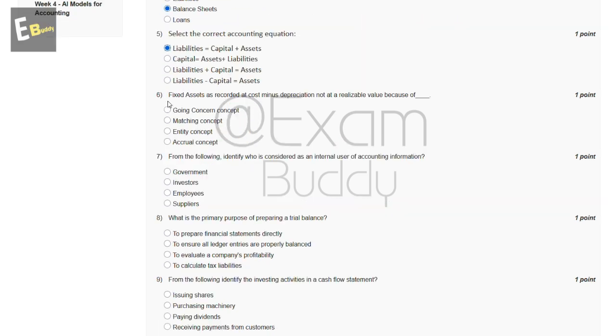Now the sixth question is: fixed assets are recorded at cost minus depreciation, not at realizable value, because of dash. The options are: going concern concept, matching concept, entity concept, accrual concept. So the answer to our sixth question is also A, going concern concept.